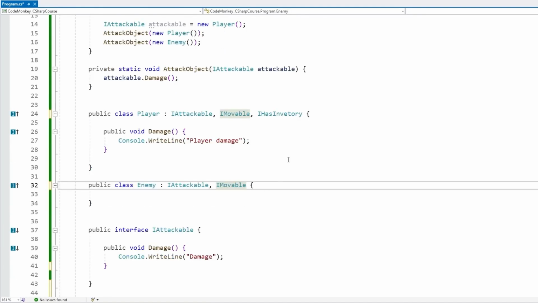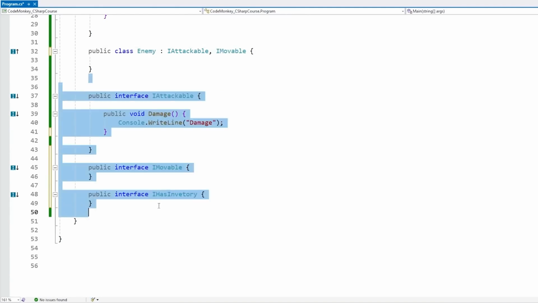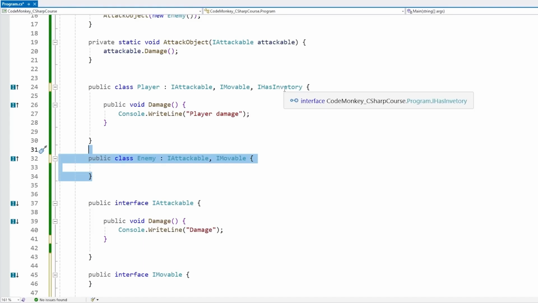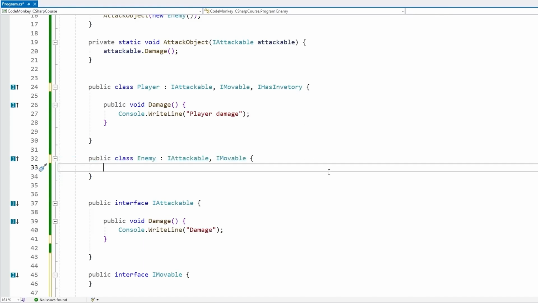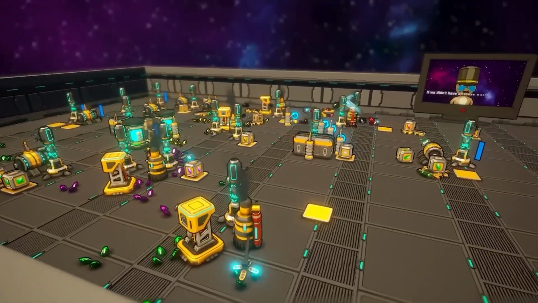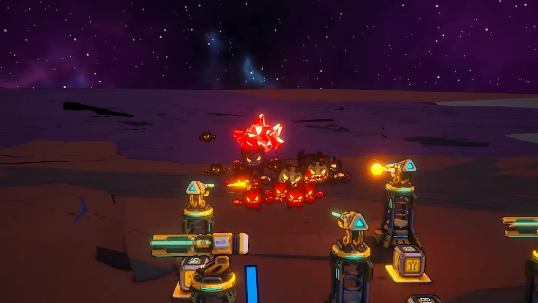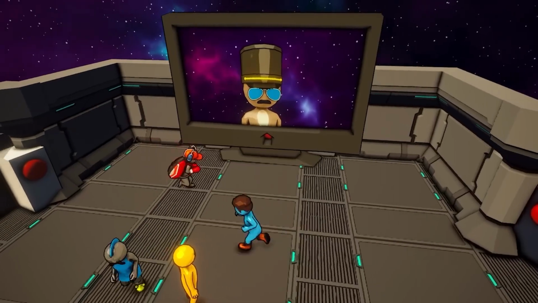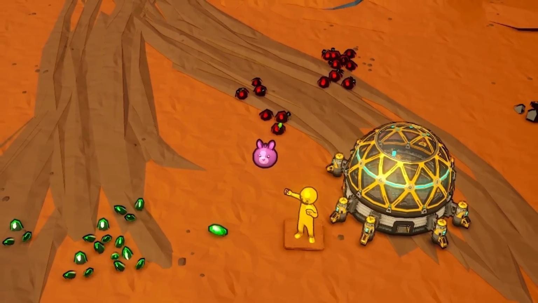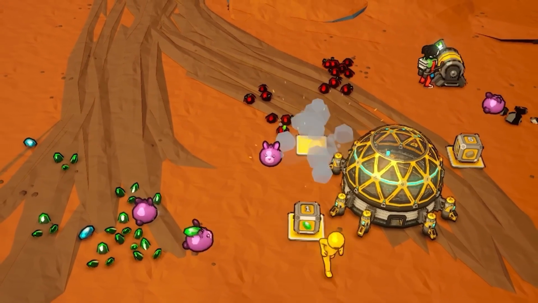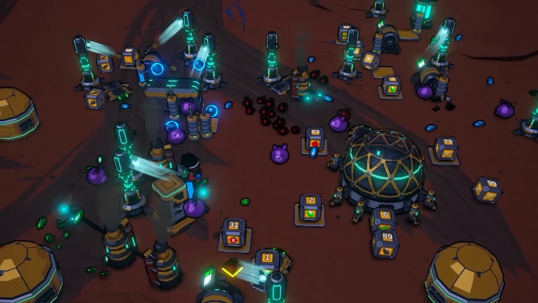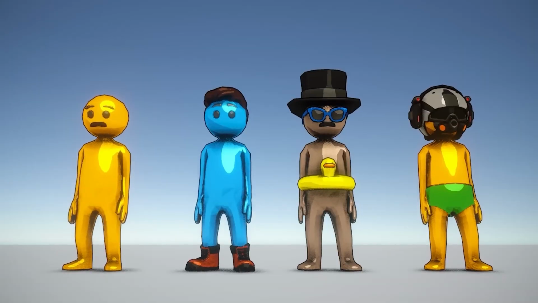This is a much better pattern as opposed to making all of these requirements on some kind of unit base class, and then the enemy would also have some kind of inventory even though they would never use it. So this is an example of composition over inheritance. And for example, in my game Thinking Guardians, I use interfaces all over the place. I use them to define all kinds of behavior and then have tons of code that works directly with those interfaces and really does not care what the underlying type is. So it can be a dinky, it can be a machine, it can be the player, it really does not matter. As long as that type implements that interface, it does work.